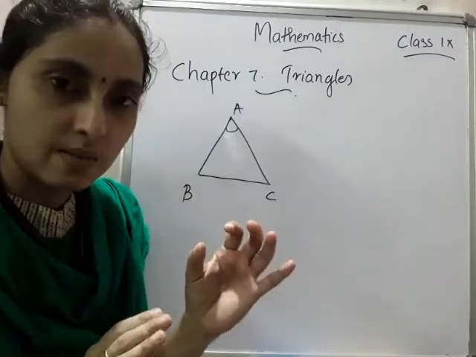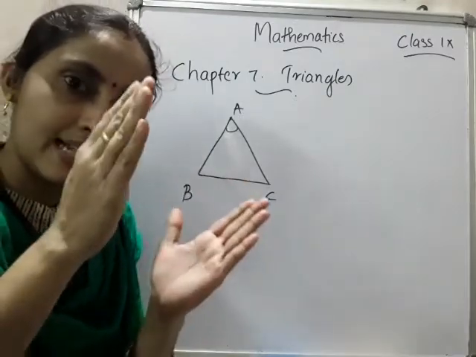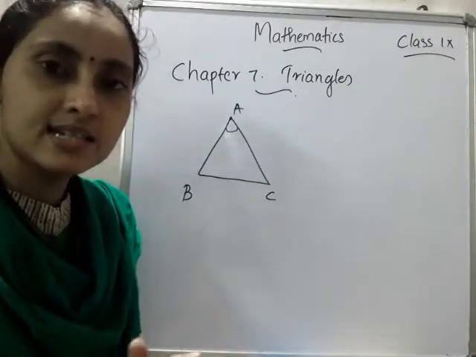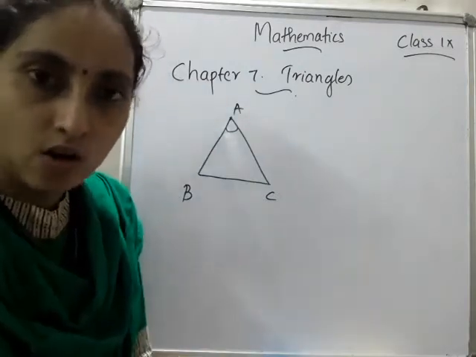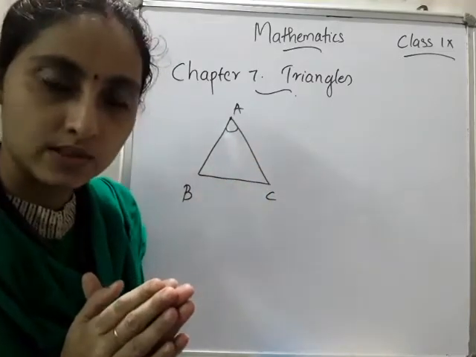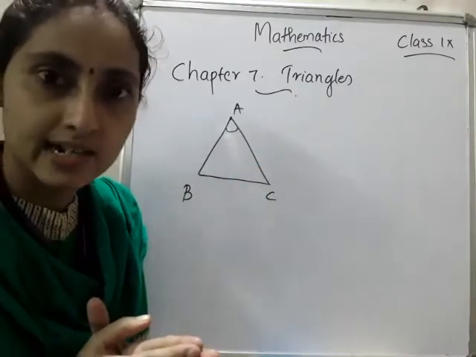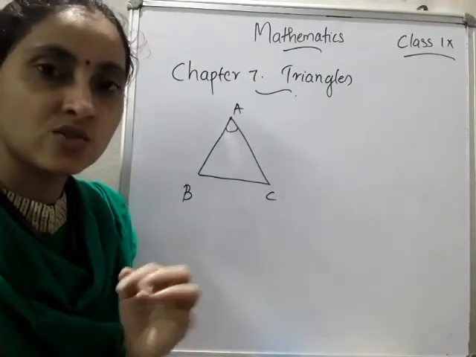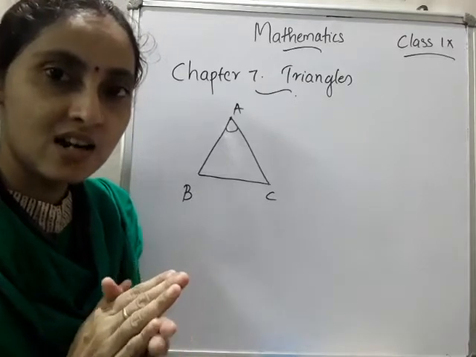Please remember, congruent means when placing one over the other, both look exactly the same. Such figures are said to be congruent figures. In this chapter, we are discussing the congruence of triangles. Did you recall what you studied in the 7th standard?